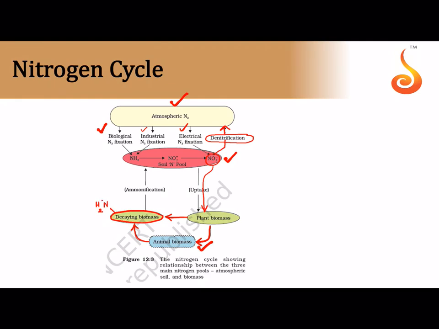This organic nitrogen is reduced into ammonia, and this process where it is reduced into ammonia is referred to as ammonification. Remember, this NH2 associated with the dead and decaying organic matter is considered organic nitrogen.